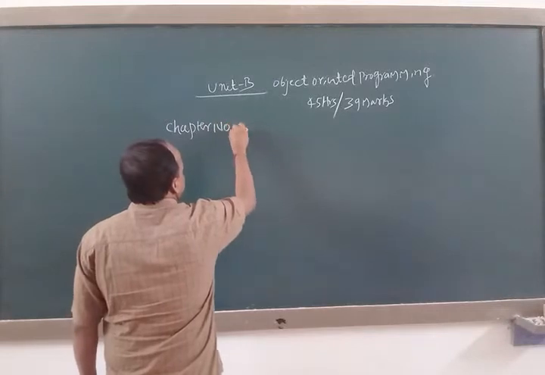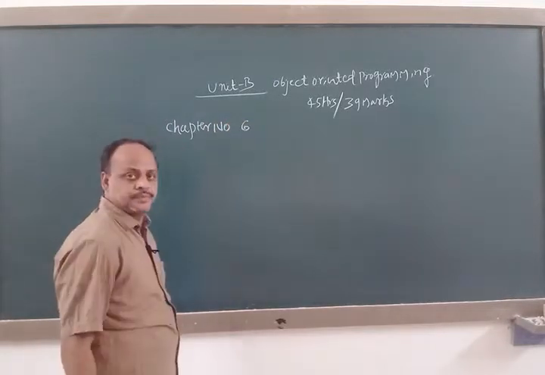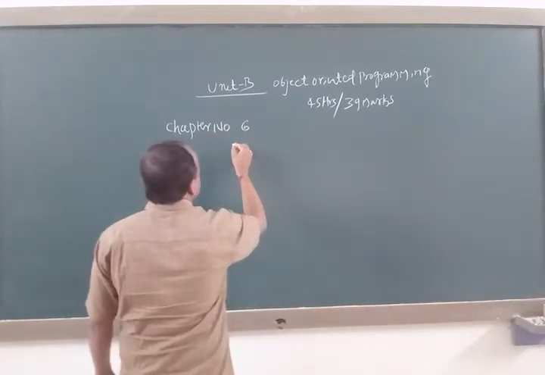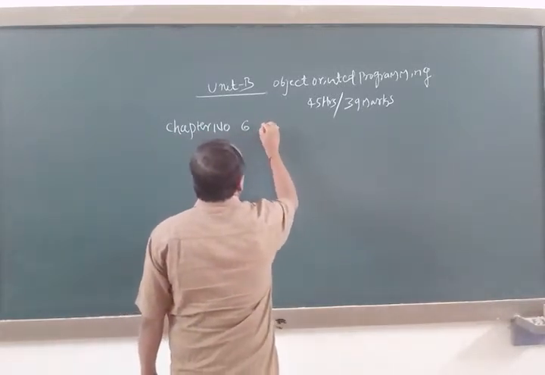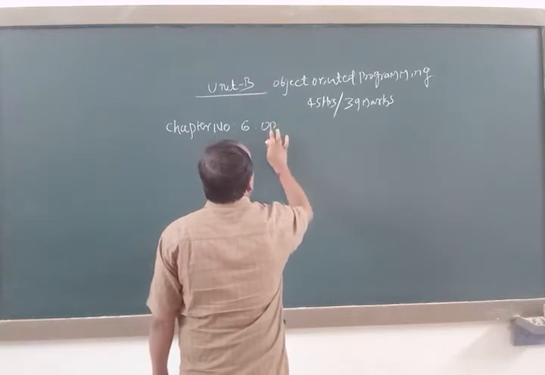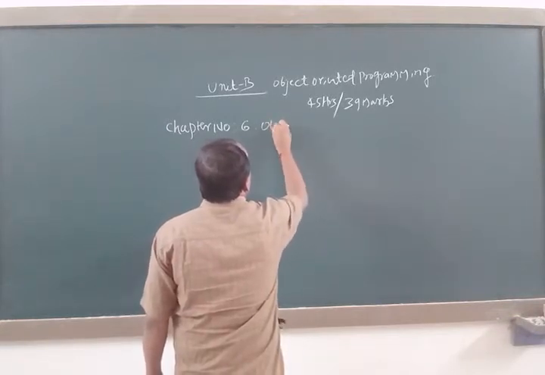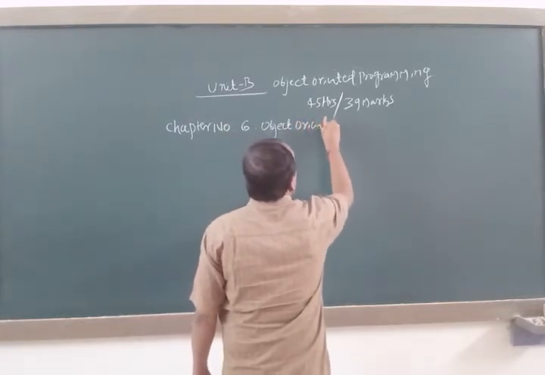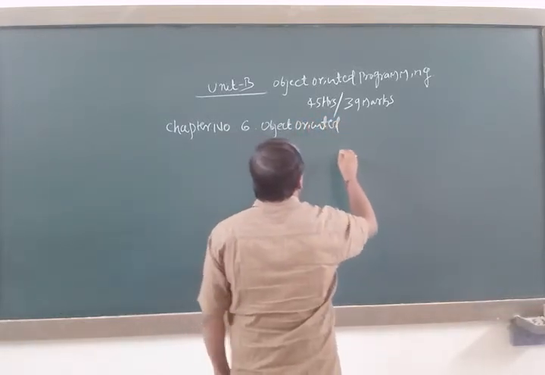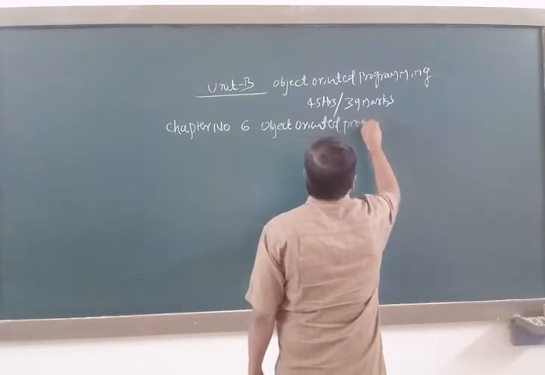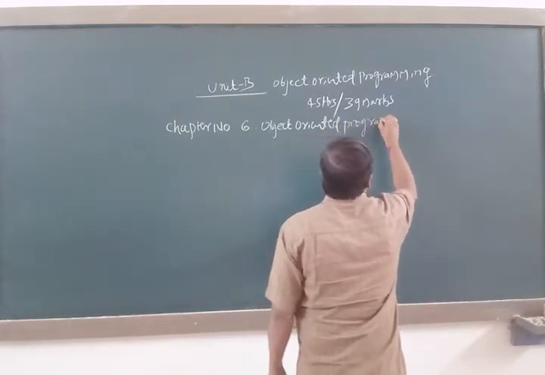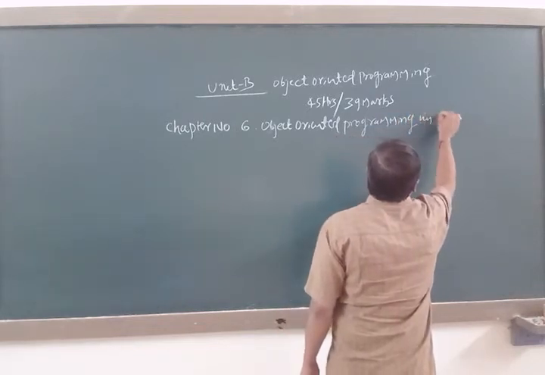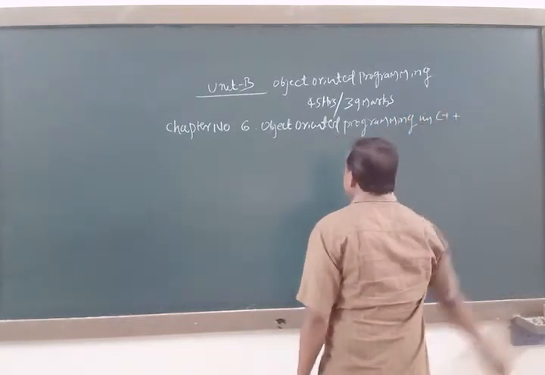Now I am going to start chapter number 6, and the name of the chapter is Object Oriented Programming in C++.